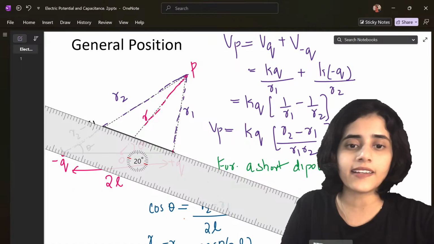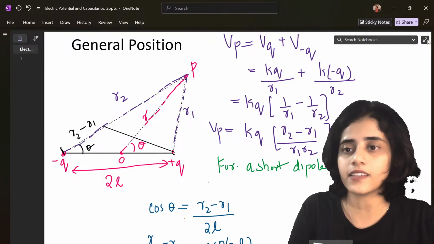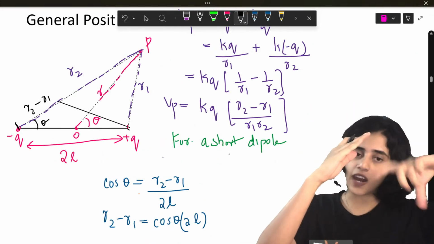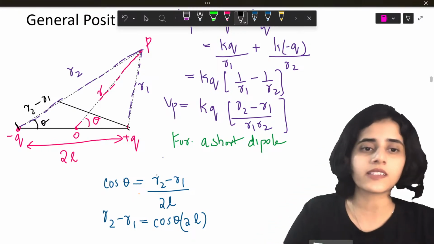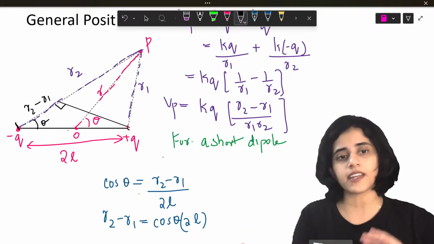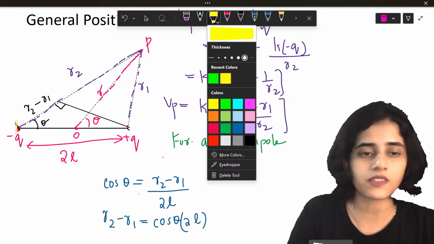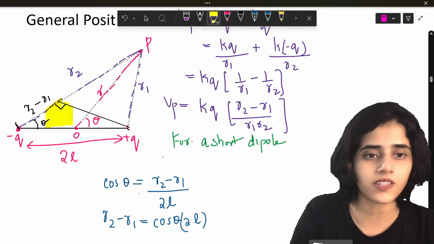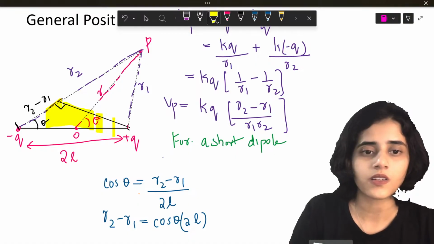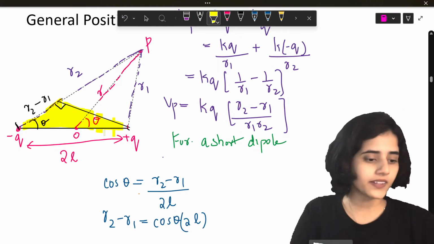If I draw a line like this, you will see that the part of R2 after that line is basically R2 minus R1, and this angle is 90 degrees. So let me shade the triangle. You just take this whole triangle.